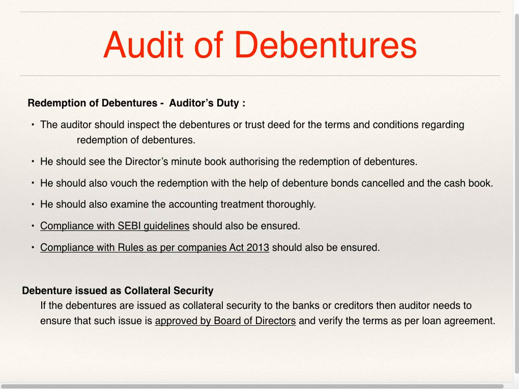He should be aware of the Companies Act 2013, Section 71 for issue of debentures, as well as the rules under the Companies Act 2013 for redemption of debentures, as well as SEBI guidelines. And he should be very careful while auditing the debentures.